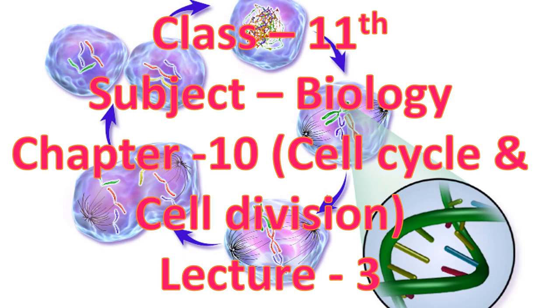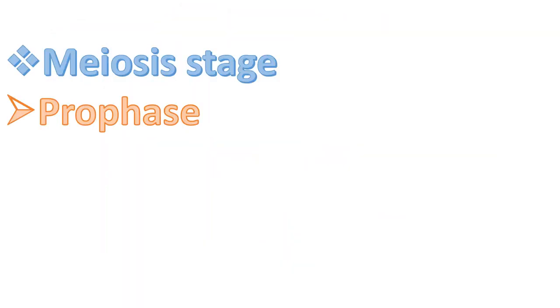Good morning students, this is 11th class biology, chapter 10 cell cycle and cell division, and this is lecture number 3 of this chapter. Today we will discuss meiosis. So one stage of meiosis we will discuss today, and that is prophase.